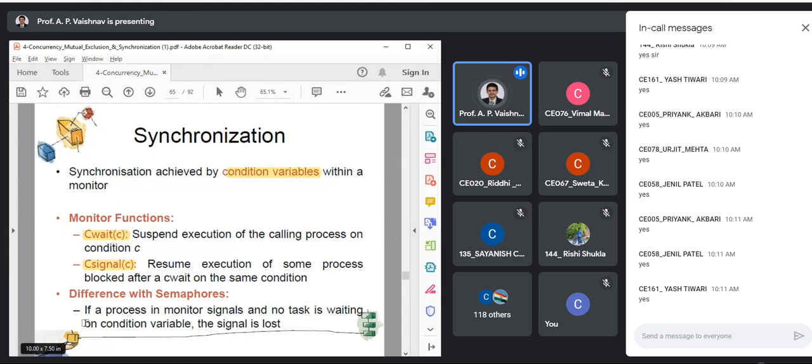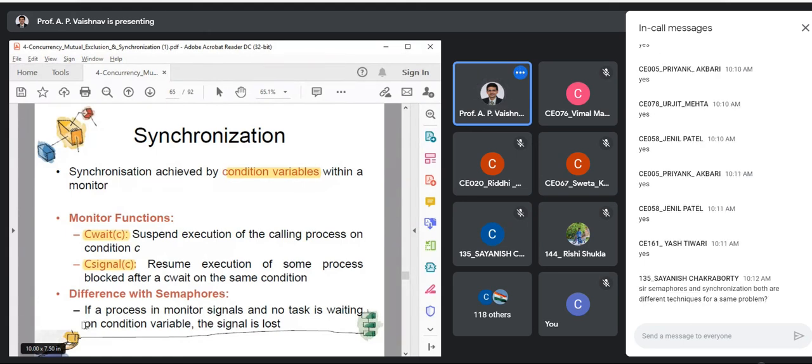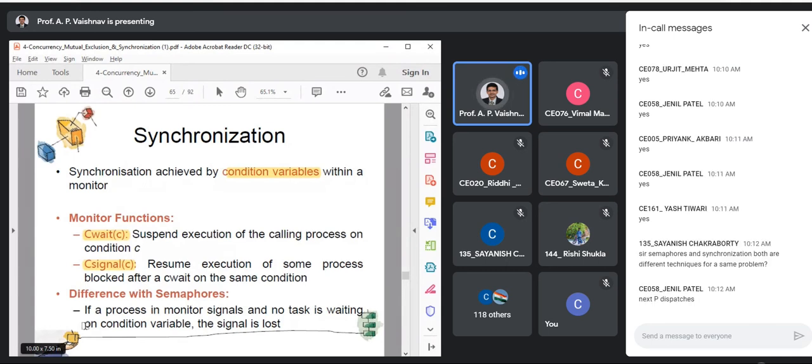Then what was happening in the case of a semaphore, if you remember? Yes, I'll answer that question. What was happening in a semaphore when we were signaling? It was incrementing the semaphore variable, and then we were checking whether any process was blocked. Then we would unblock one process at a time. And if it was a strong semaphore, we would follow which order? First in, first out.